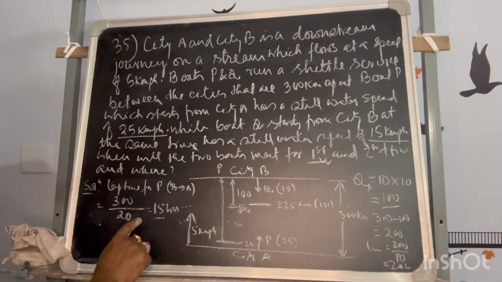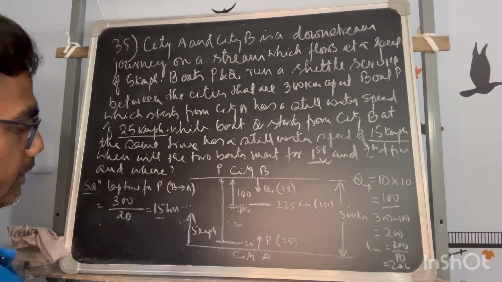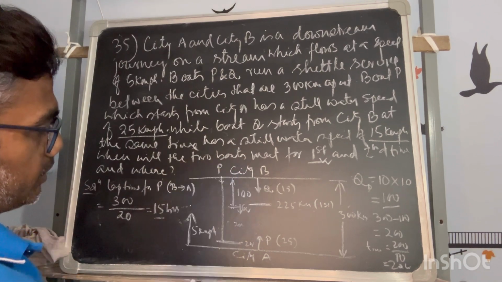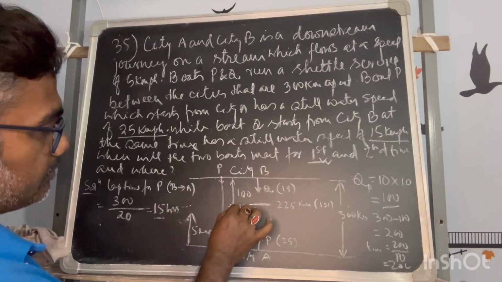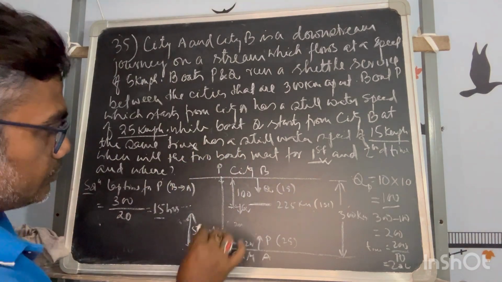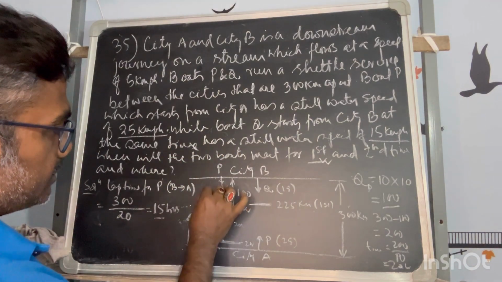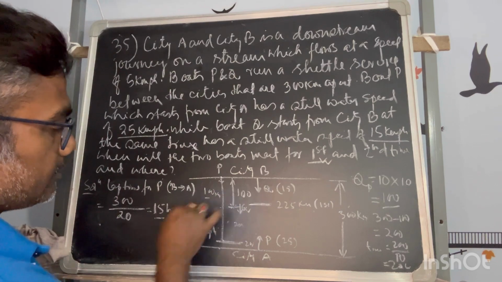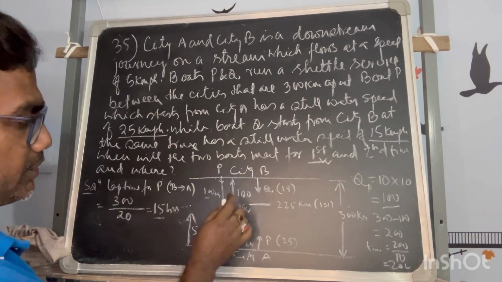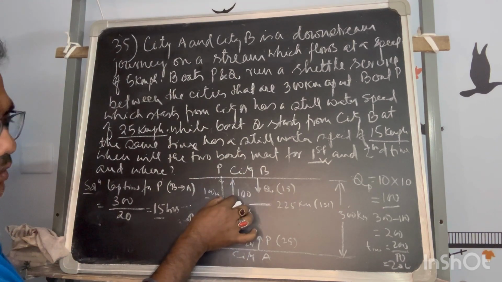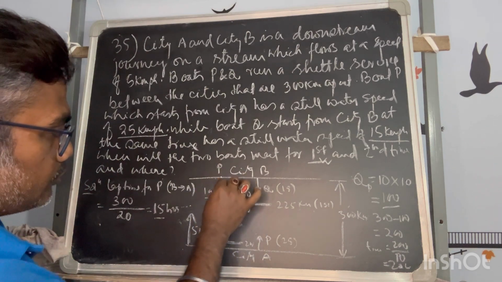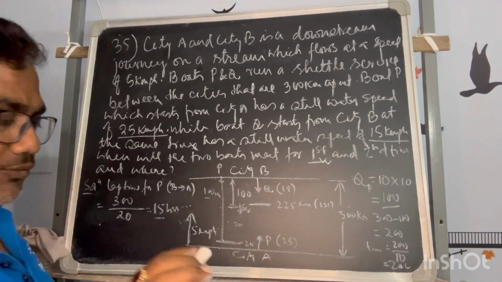Now when they will meet, when P is starting from this point, Q is already 100 kilometer from B. So their relative distance is how much? Relative distance is 100 kilometer. So that much has to be covered with their relative velocity. But when the boats are moving in the same direction, the relative velocity is what?